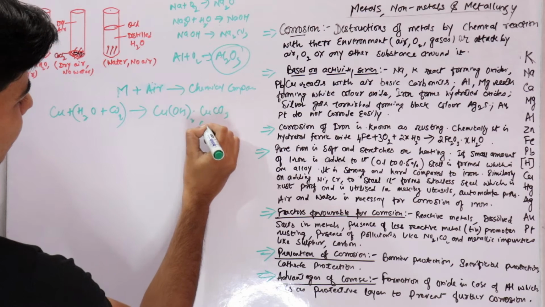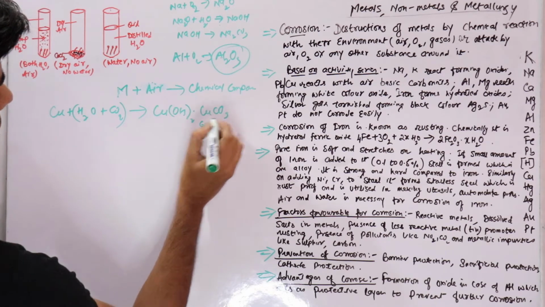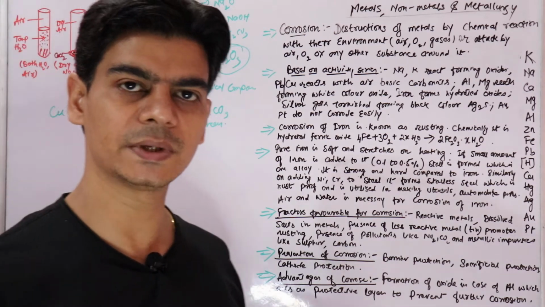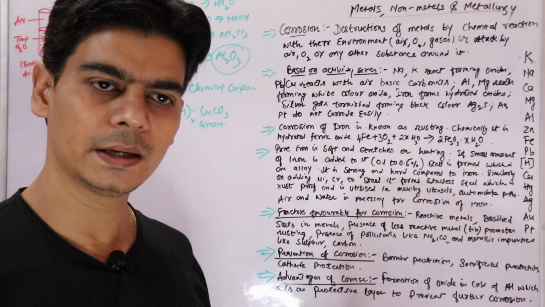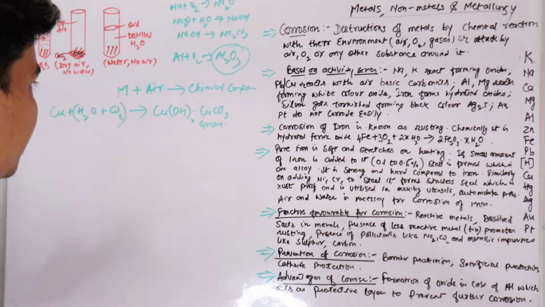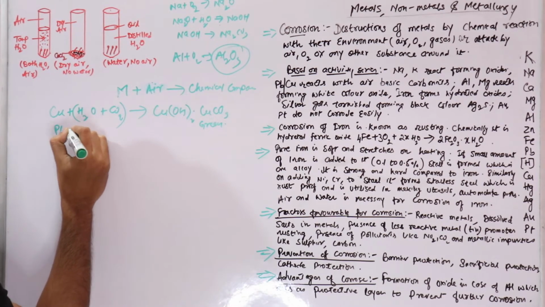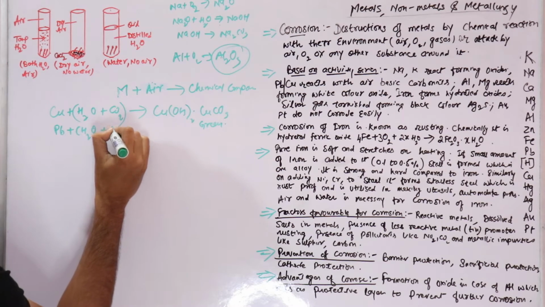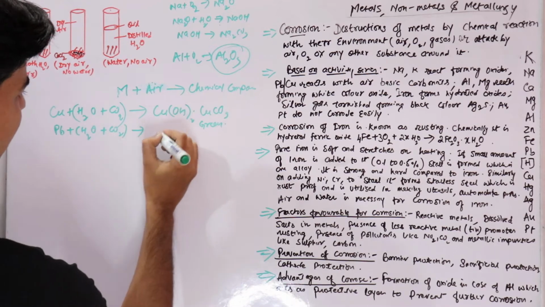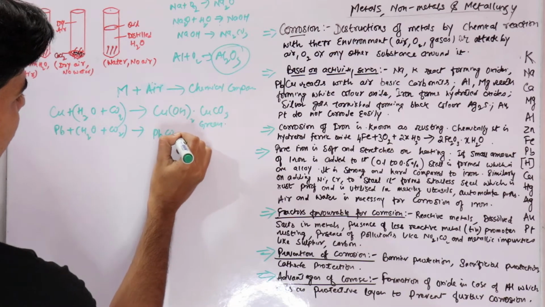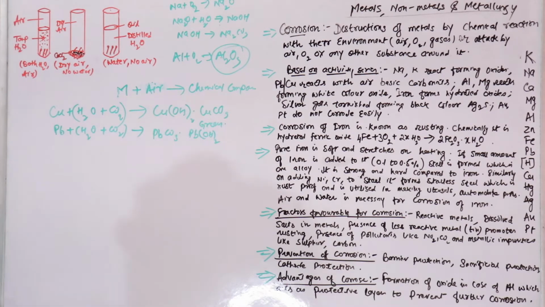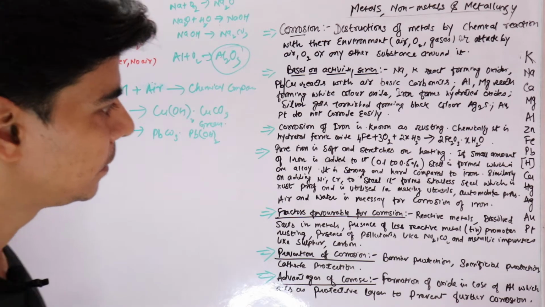This basic copper carbonate is green in color, right? Exactly the same reaction happens with lead. When lead is exposed to air, it will react with water vapor and carbon dioxide in air, forming basic lead carbonate. This would be a white deposit, right? So it will form PbCO3.Pb(OH)2. This is basic lead carbonate and this is basic copper carbonate, right?